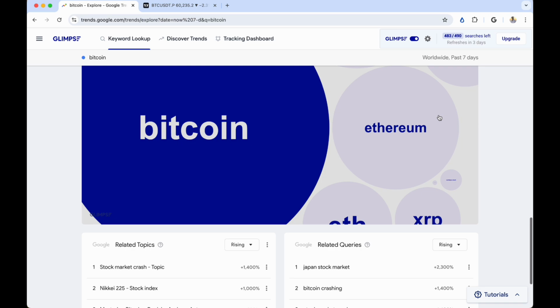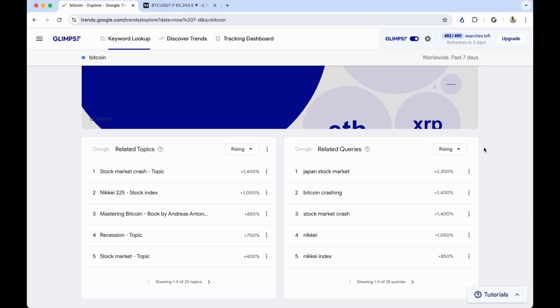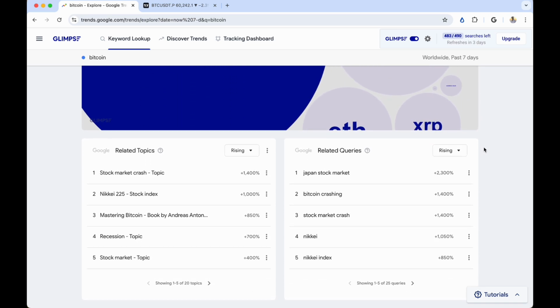If you go to the bottom, if you install Glimpse, which I've talked about before, you can see the reasons why people are Googling Bitcoin and also the reasons probably why price is falling. You can see all the reasons right down here. This is a 2.3% jump in popularity. This one right here, also Bitcoin crashing.